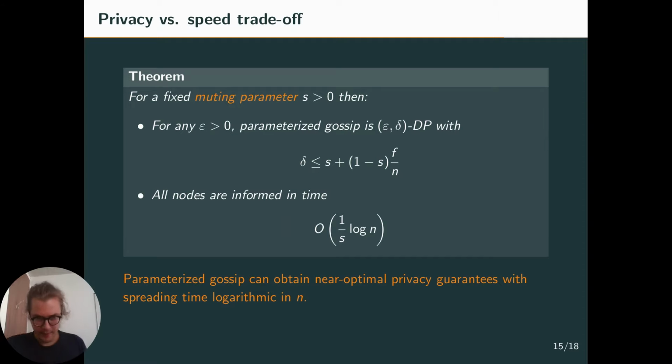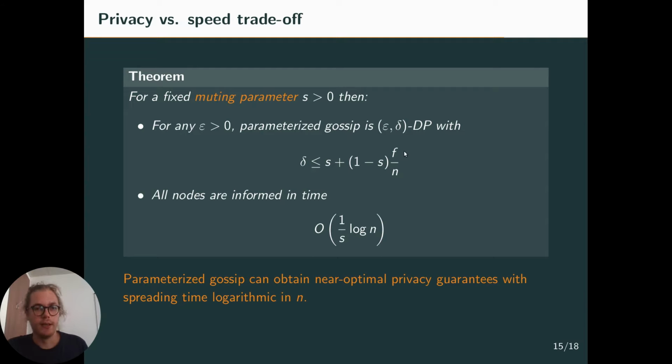So this means that parameterized gossip can obtain near optimal privacy guarantees, granted that S is not too large, with a spreading time that is logarithmic in n instead of n log n. The speed result is a bit challenging because the number of active nodes is no longer an increasing function of the number of rounds. So you have to be careful because you can have fewer active nodes at one round than the previous one. Otherwise, the result is really easy to show.